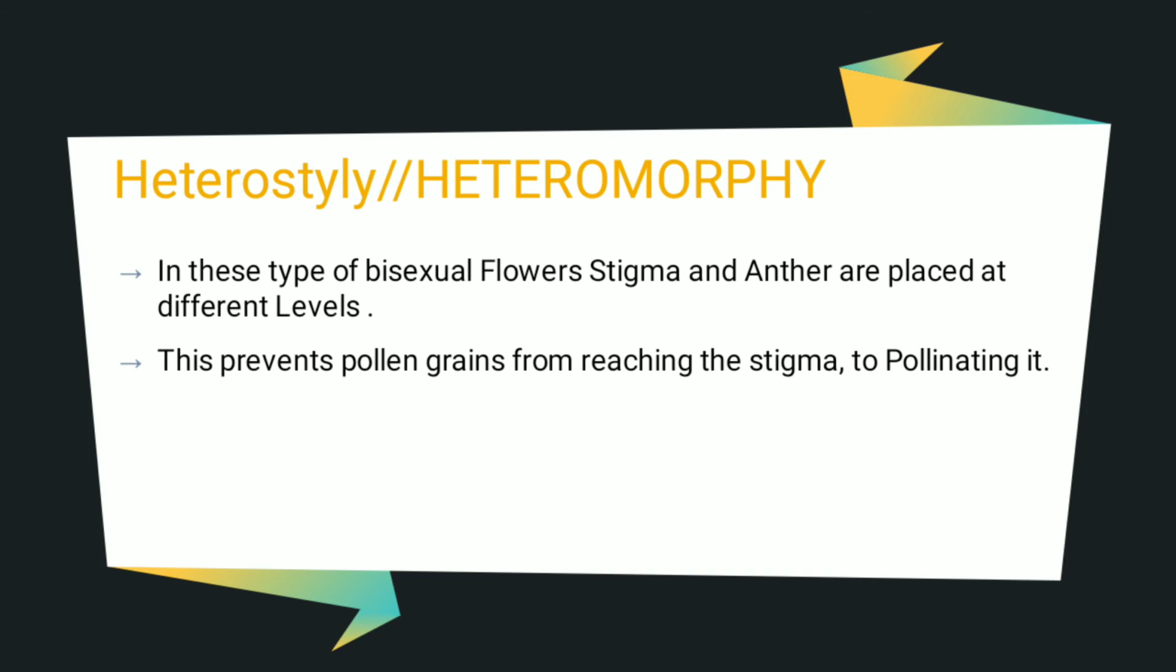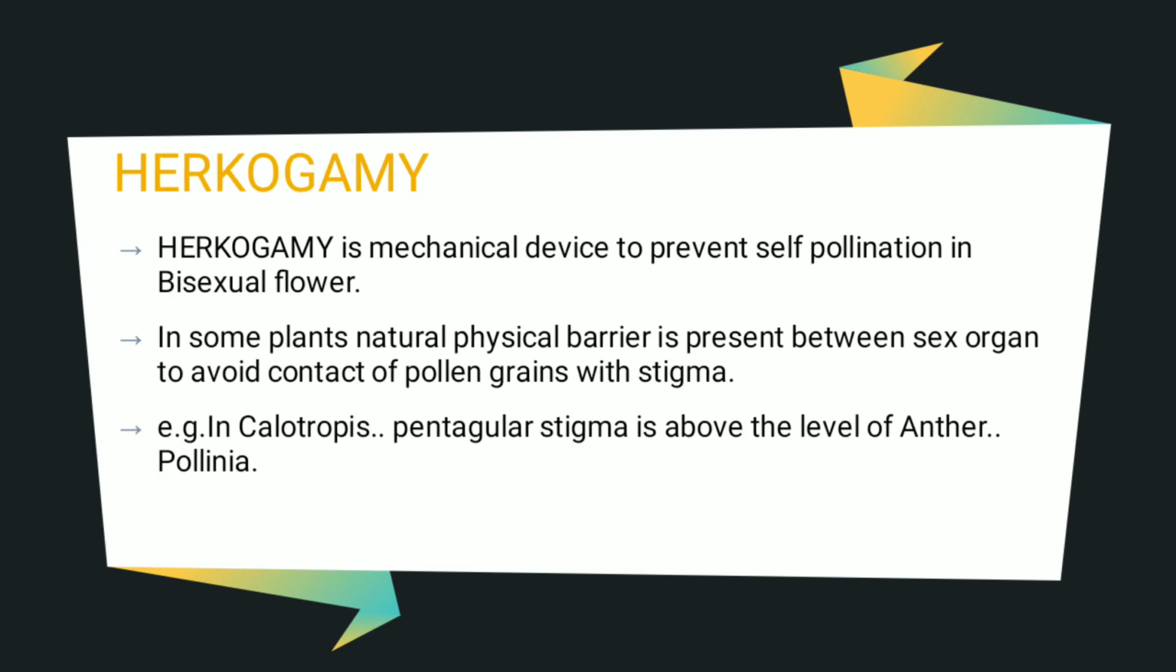Means pollen grain of the same flower can't pollinate the stigma or can't pollinate that flower. That is, no self pollination occurs there in heteromorphic flowers. Next device for outbreeding is developed, that is hercogamy. So hercogamy is mechanical device to prevent self pollination in bisexual flower.